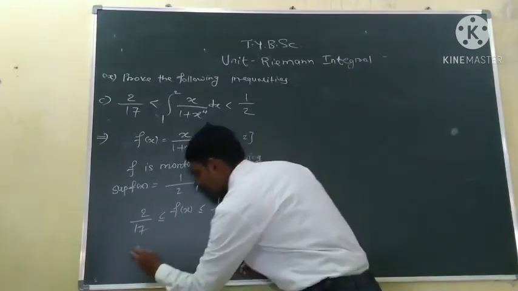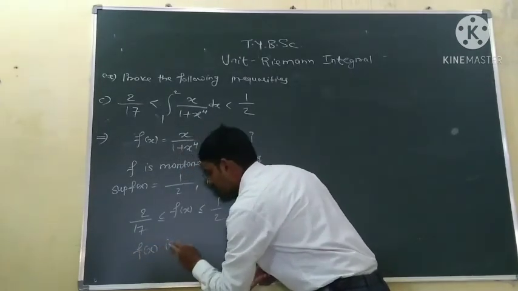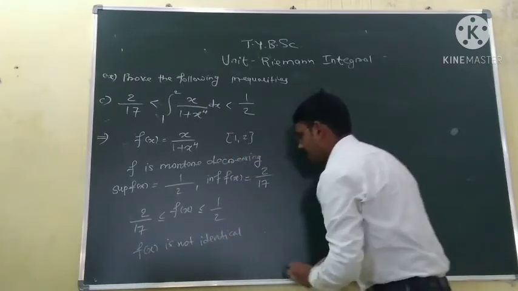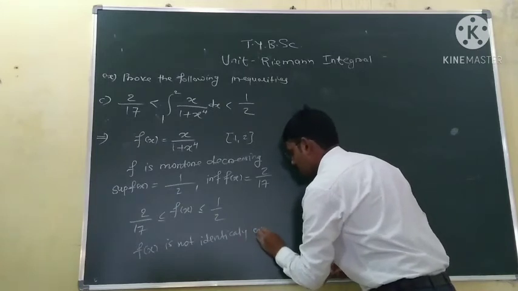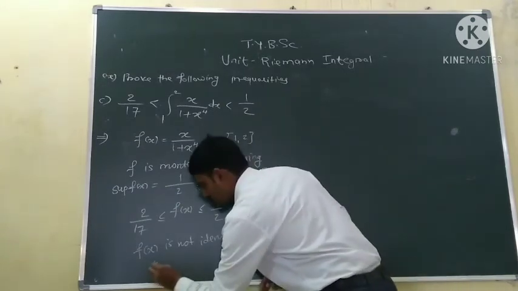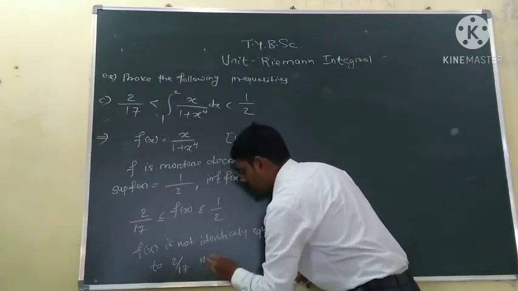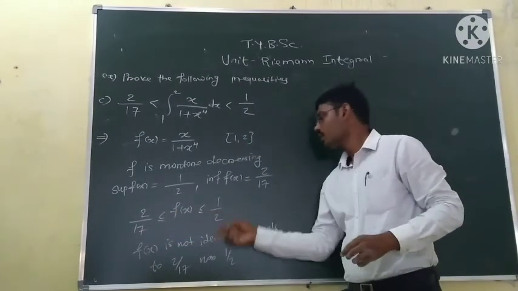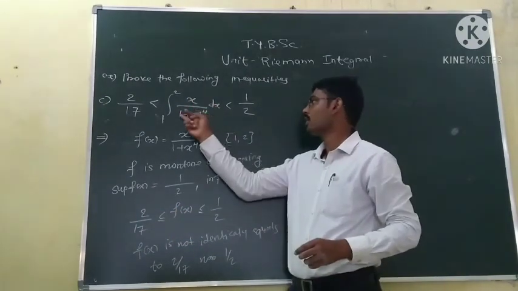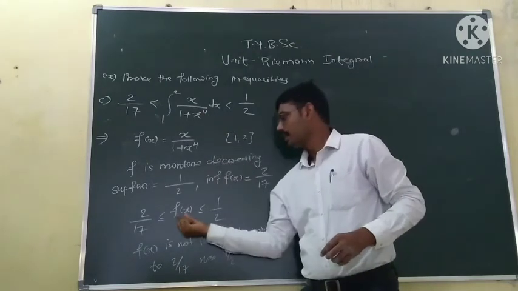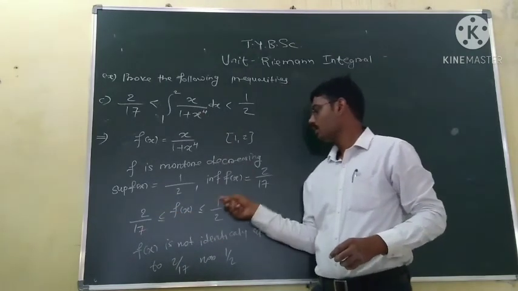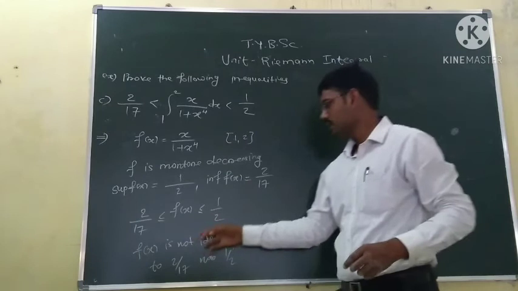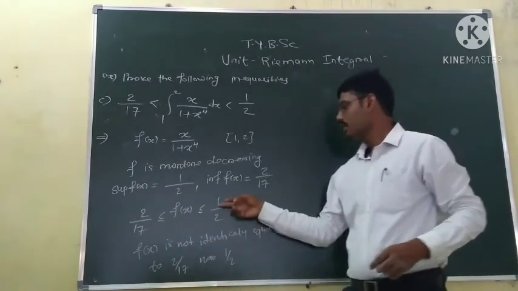Okay. So f of x is not identically equal to 2 by 17 and not to 1 by 2. The function is not identically equal to 2 by 17 and not identically equal to 1 by 2, because our function is x upon 1 plus x to the power 4. It is equal to 2 by 17 at only one point and equal to 1 by 2 at only one point. So these two are not equal exactly. So the function f of x is not identically equal to this, not identically equal to this.